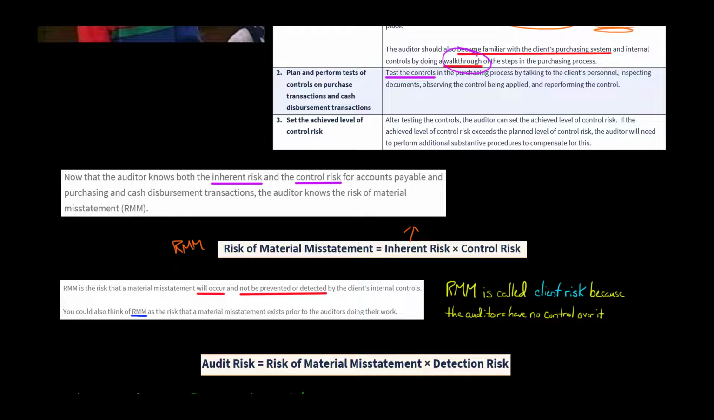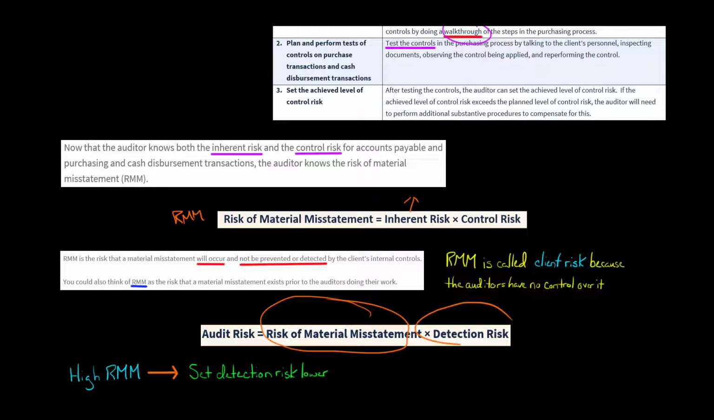Okay, so there's a certain chance that there'll be a material misstatement in the financials. We're talking about here the purchasing process, accounts payable, thinking about purchase transactions, cash disbursement transactions. There's some risk that there are material misstatements there before the auditor does anything. So once the auditor understands what the risk of material misstatement is, okay, then they can set detection risk accordingly.